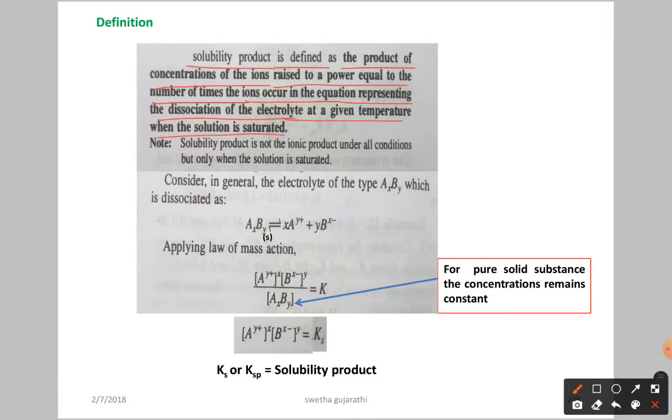Here I am taking the word saturated solution. It means solute is added to the maximum amount to the solvent. Now how can you define the solubility product? For that, let us see an example. Here we have one salt, and it is going to dissociate as AxBy giving A^y+ and B^x-.